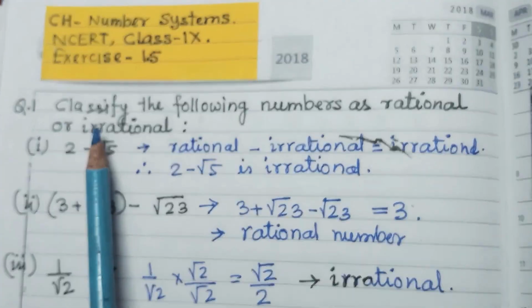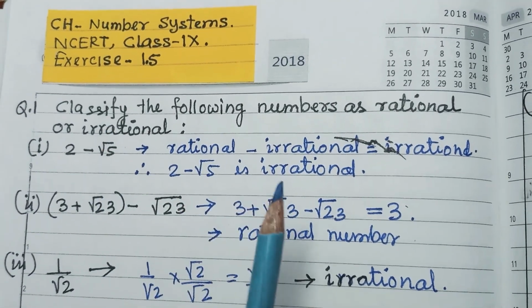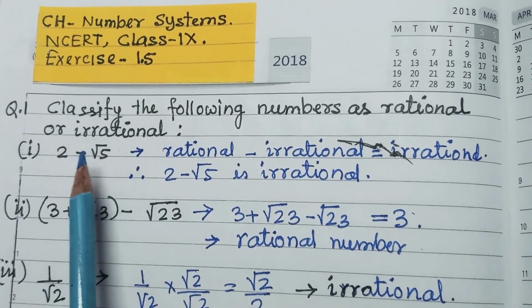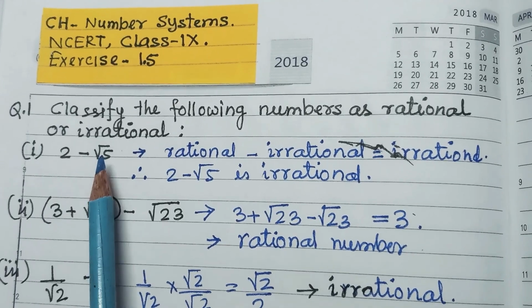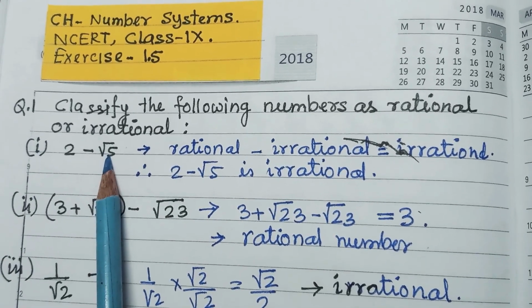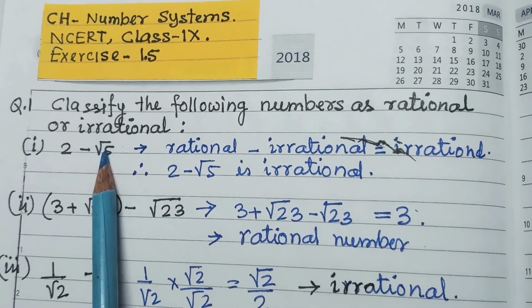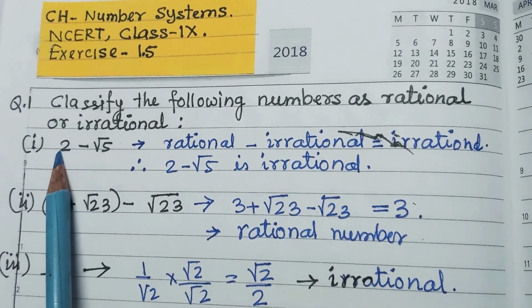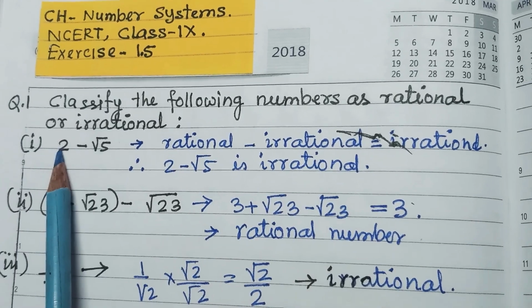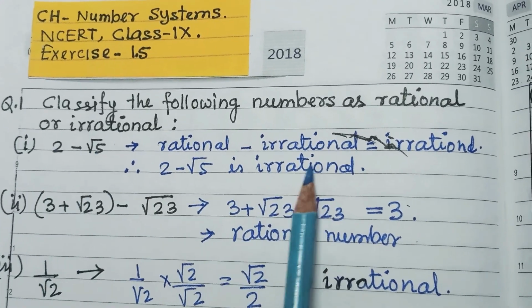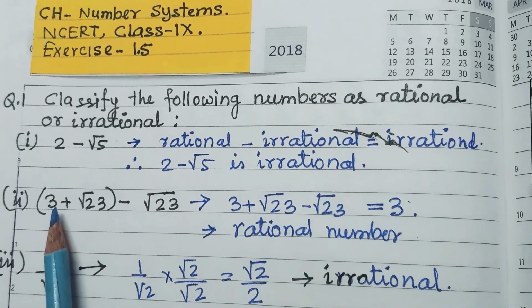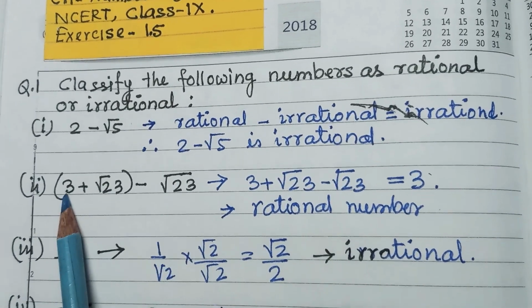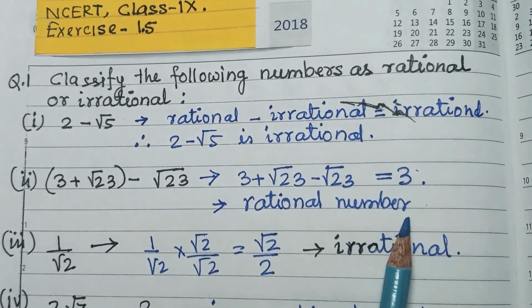Now first question you see, classify the following numbers as rational or irrational. Look at root 5, it is a non-terminating and non-recurring number. When a non-terminating non-recurring number is subtracted from a rational number, that is rational minus irrational, it is an irrational number. Same here, cancel these two, only 3 will be left, so it is a rational number.